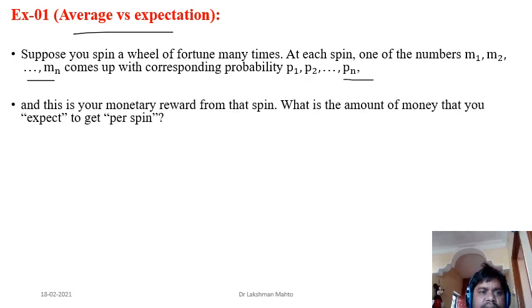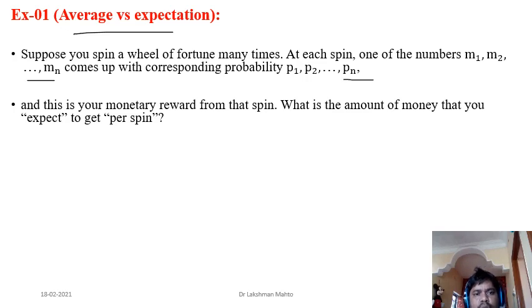I have already mentioned that M1, M2, M3 are the rewards that you get while playing a spinning wheel. So the question is: what is the amount of money that you would expect to get per spin? You have played several times, so how much amount did you win per spin? That value we call the expected value, or expectation, or average.